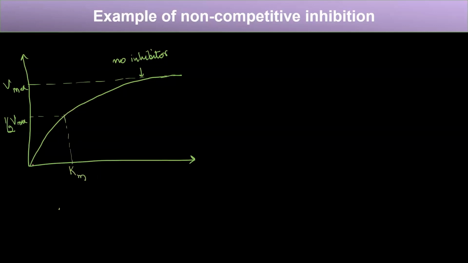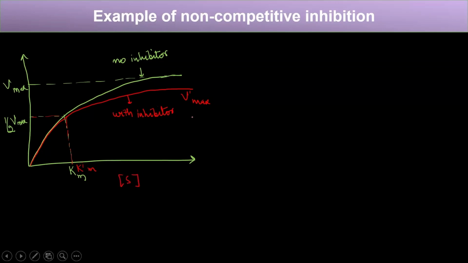Now, when the inhibitor comes into the picture, how would the graph look? The graph will look something like this. The Km will be the same, but the Vmax with inhibitor will reduce while the Km remains the same, right? So this is how the graph looks. This is the substrate axis and this is the velocity axis.